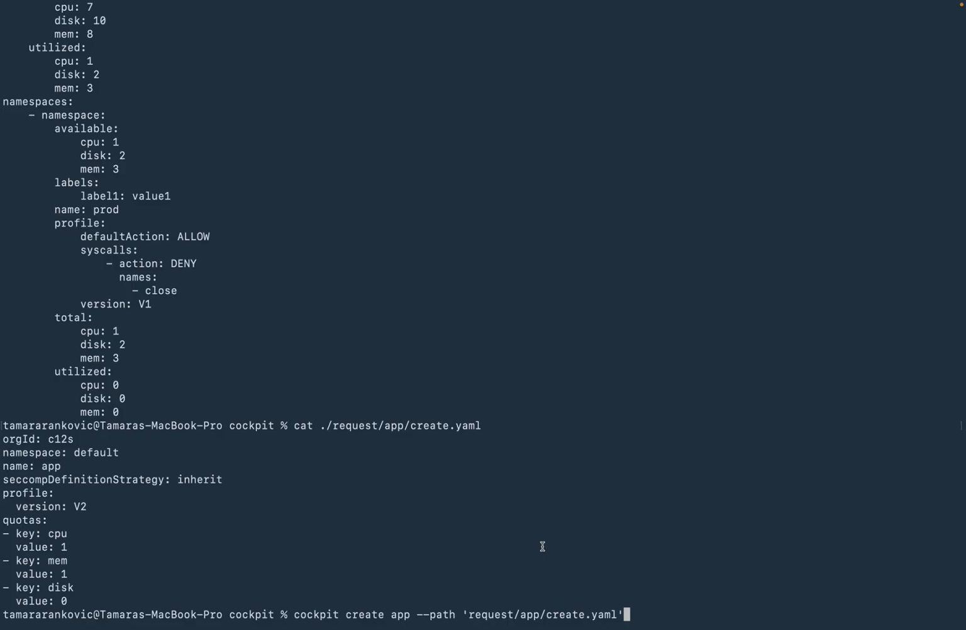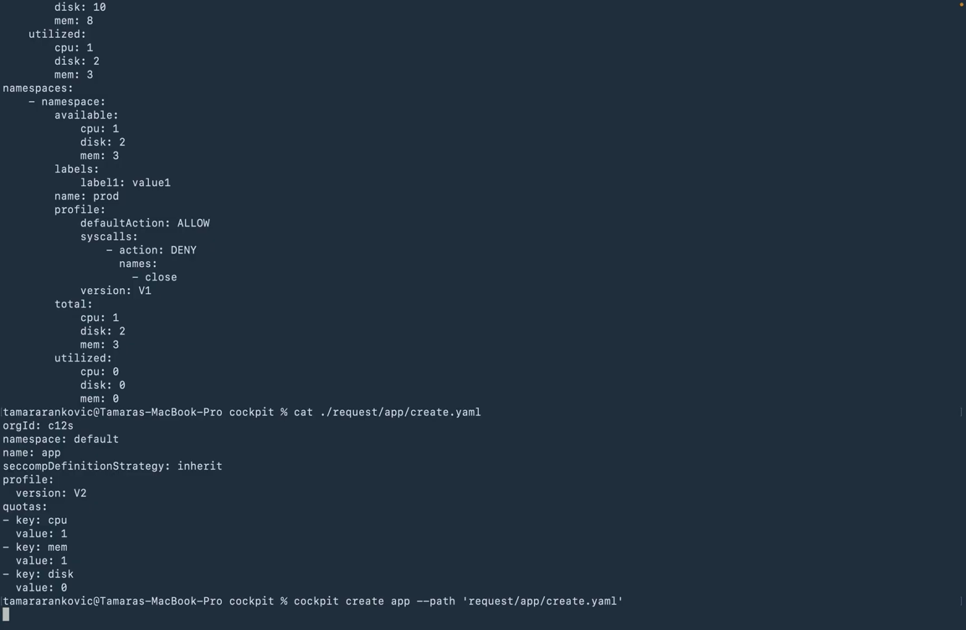Now we want to create a simple demo application that will run inside the default namespace. And for this we can see a bunch of information, which version it is, how many resources it will use, and what seccomp profile is applied to this application.